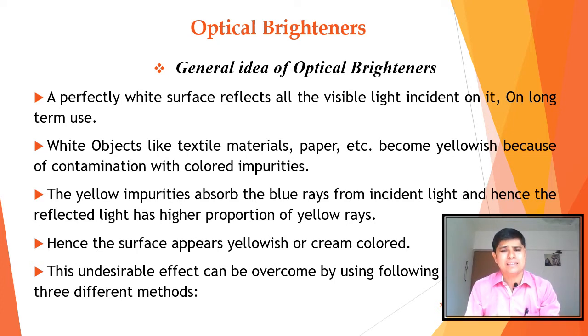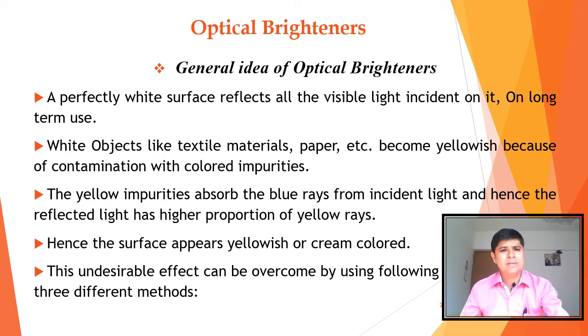Why is this happening? The white cloth has converted into a yellowish shade. So we have to see the reason behind this.